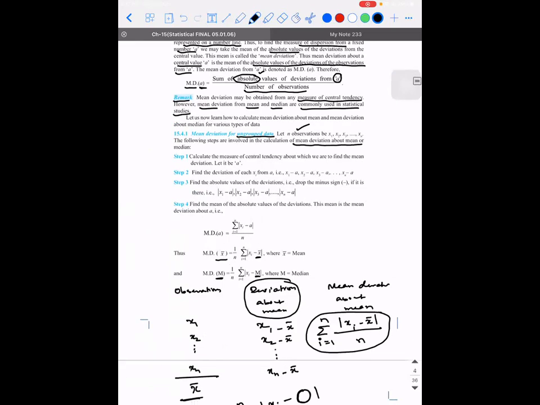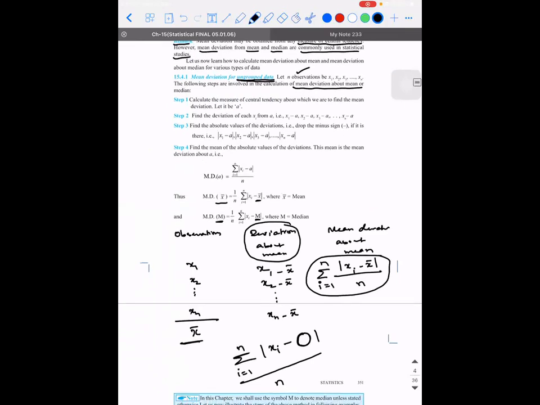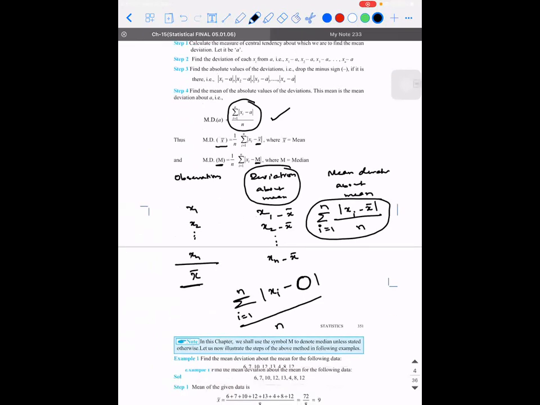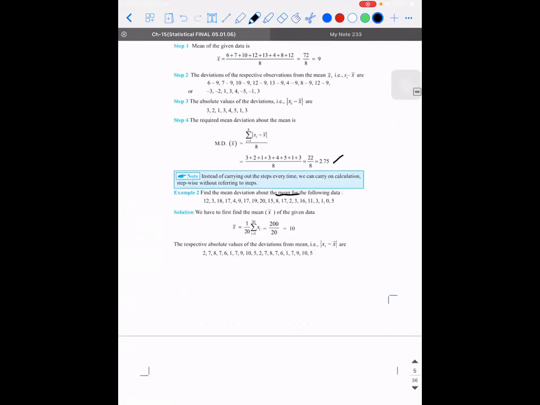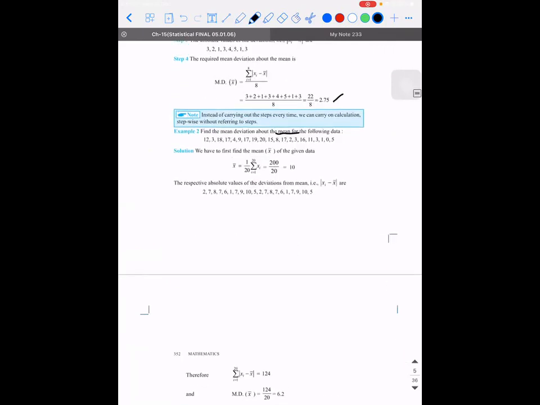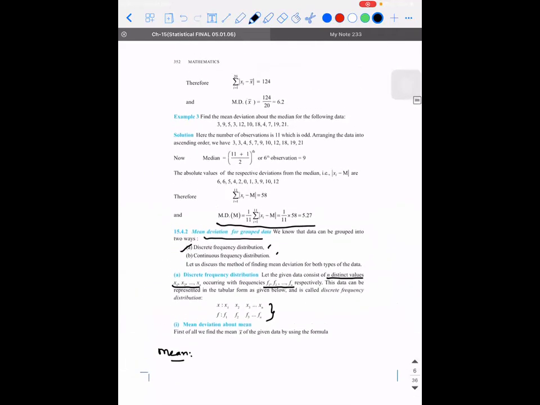After that, we calculated the mean deviation from ungrouped data, that is for a discrete value. The formula is given by the absolute value of the difference between the individual reading and the mean, divided by the total number of readings that you have in your hand. I hope you remember all these formulae, and I gave you homework also to complete those problems. Then we calculated the mean deviation about the median also. The formula was something similar.